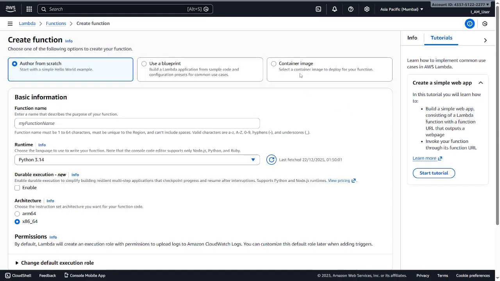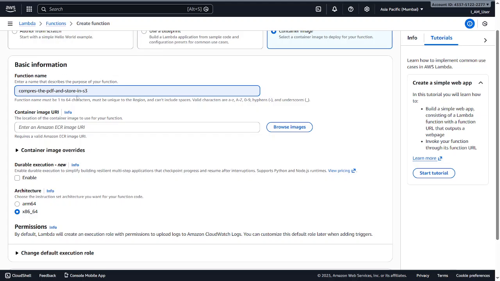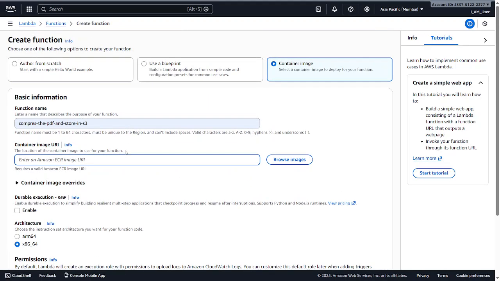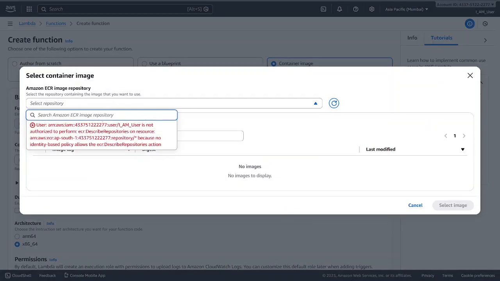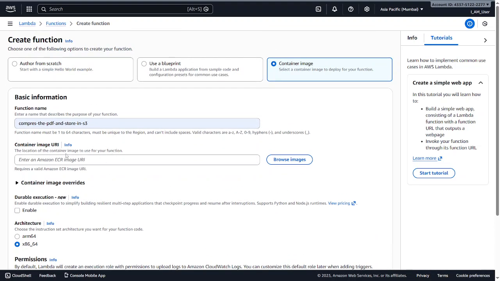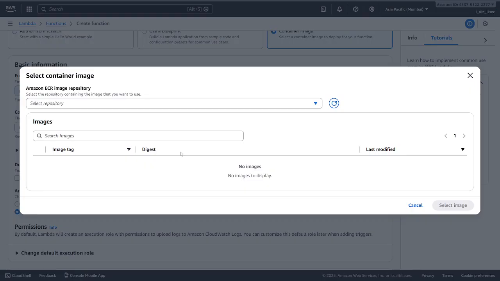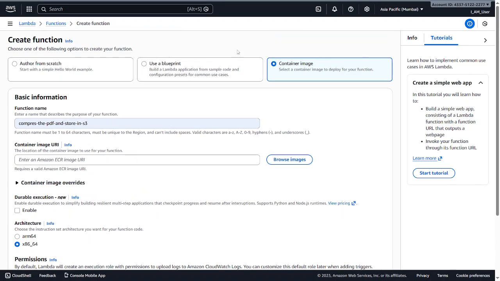So what we are going to do is select a container image, and we are going to give the function name. So compress PDF. We already have some, and we're going to choose the function name, and then choose the container image from our ECR, like browse the image, and select this thing. We don't have access to this because of this user, but basically you just upload an ECR image and then you just select it from there. Okay, you just select the image from there, that's all.